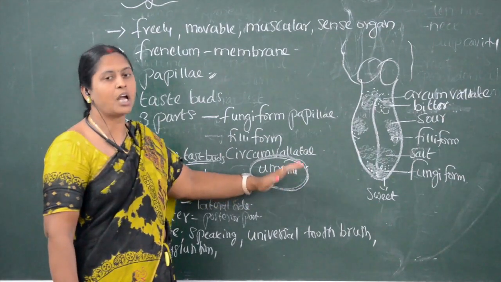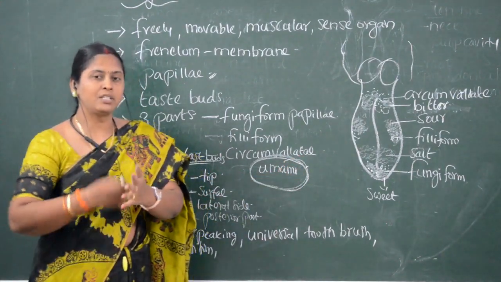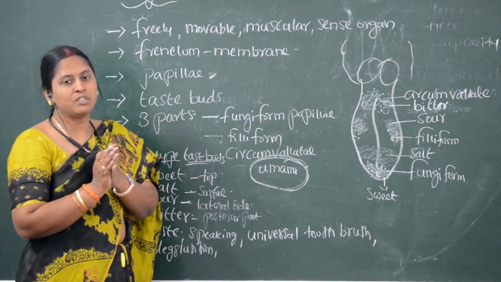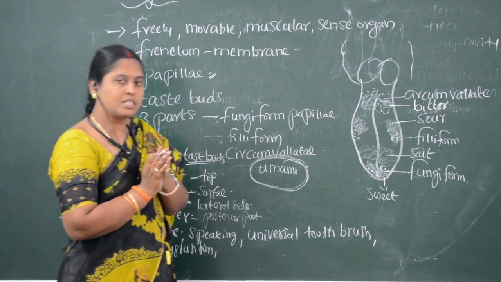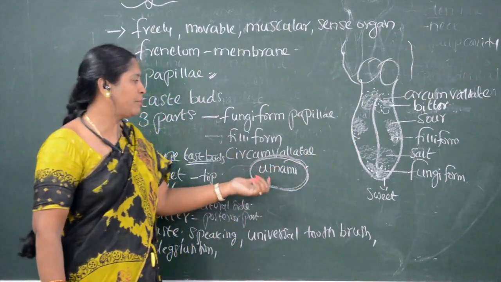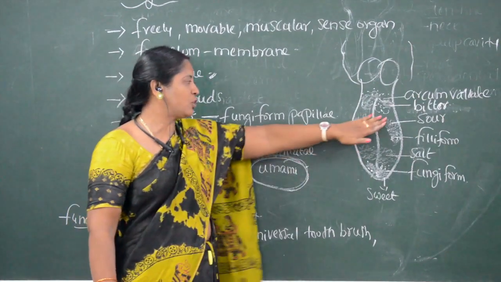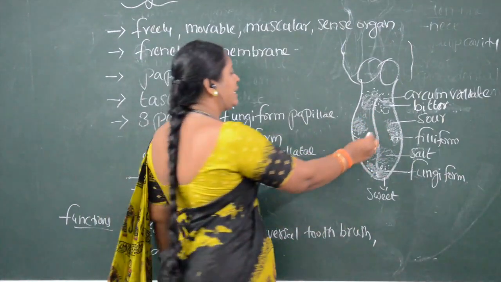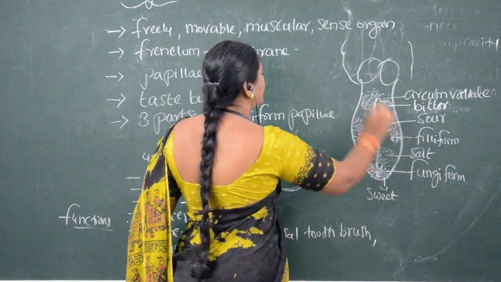That taste is called umami. Umami is the fifth taste which is present. Even the umami taste buds are located on the tongue. This taste bud is located on the surface of the tongue.